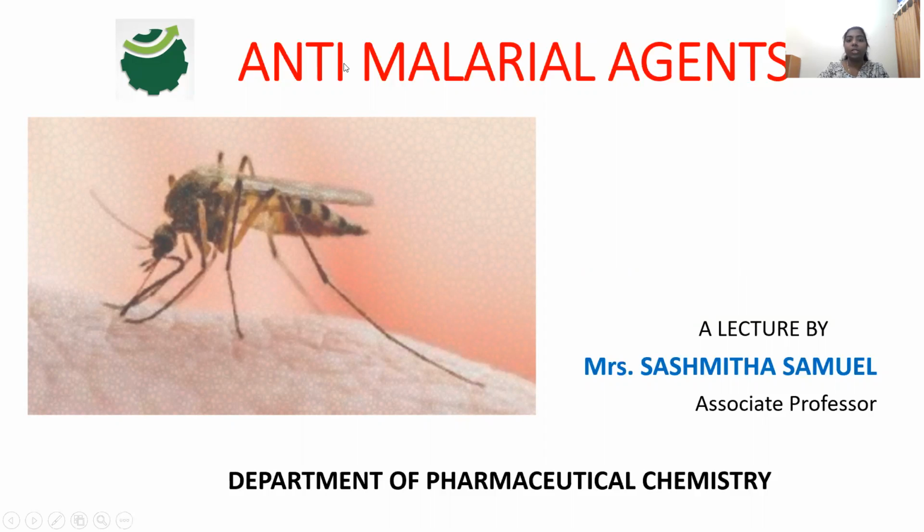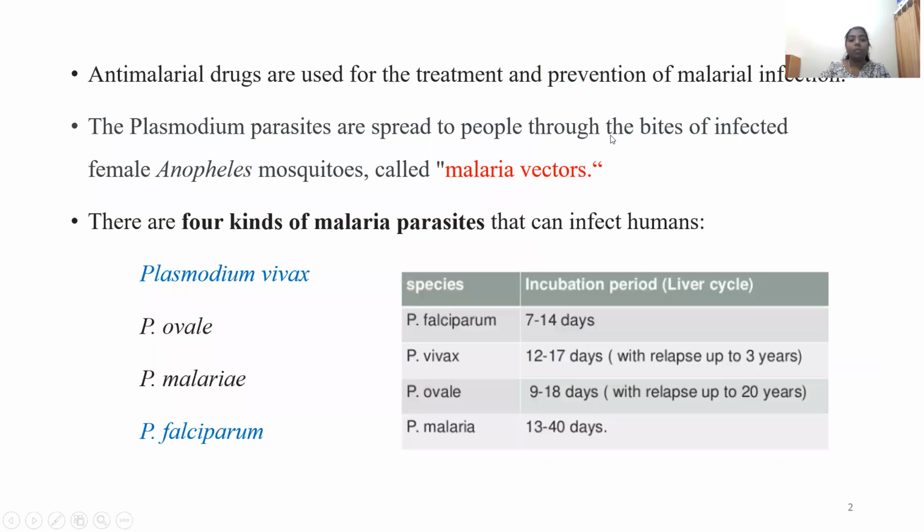So let me share my screen. I'll move to the next slide, where we are going to learn first about what the causative organisms are and what the different types of malaria are. And when we learn about the life cycle of the malarial parasite, then it would be easy for us to understand what types of drugs are acting against the malarial parasite. So we will first learn what the causative organisms are and what its life cycle is.